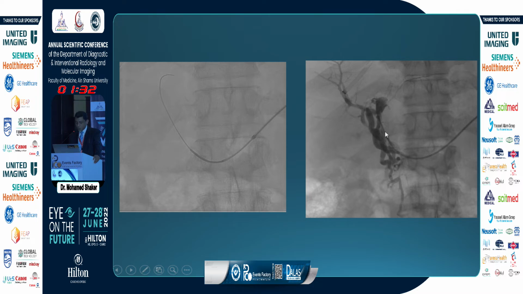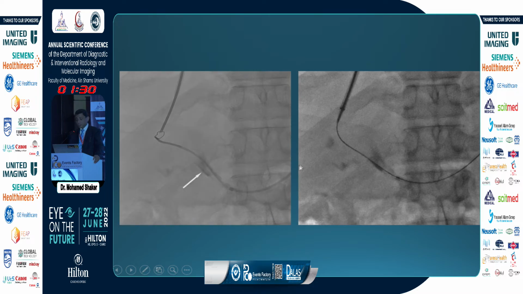chronically thrombosed portal vein. After that, we insert a snare like that through this sheath from the transsplenic side into the right portal branch, and then target this snare from the transjugular axis as if we are doing the classic TIPS technique. We puncture through the ring of the snare, and then we pass a guide wire to be snared